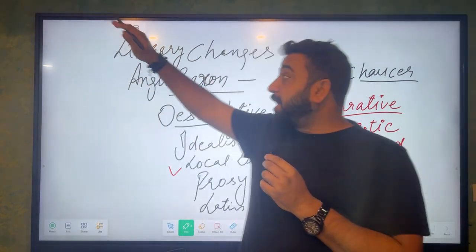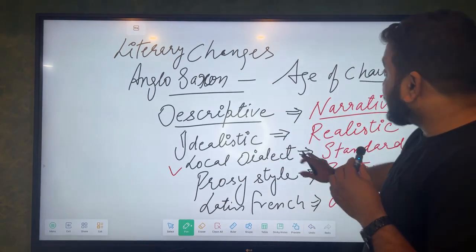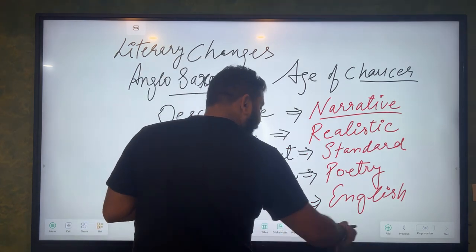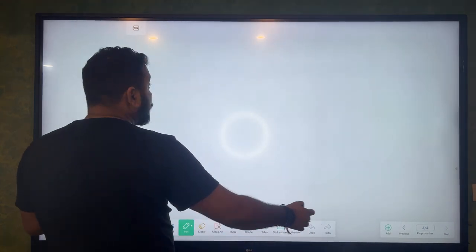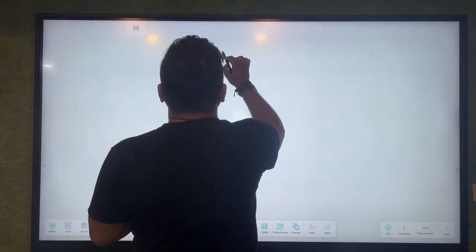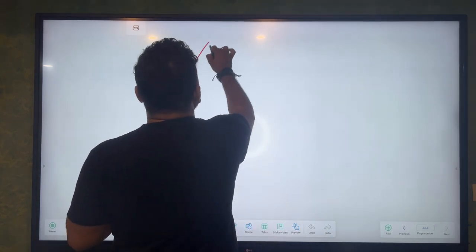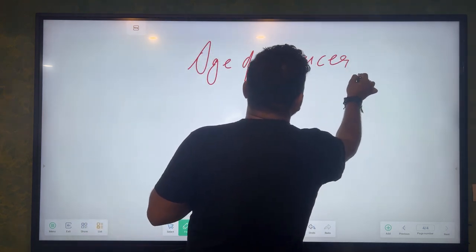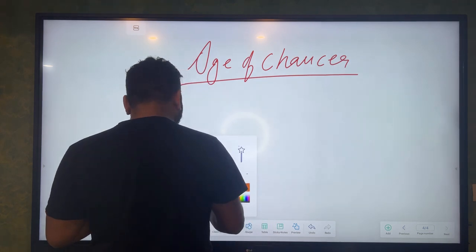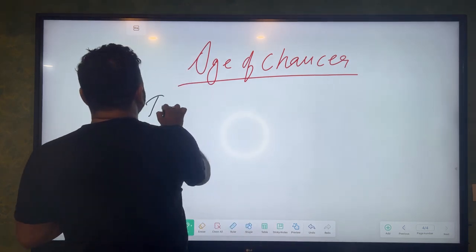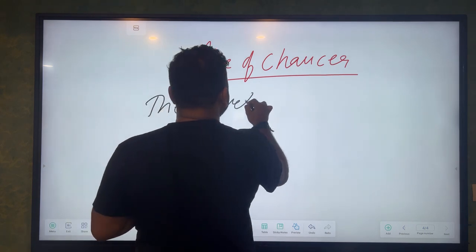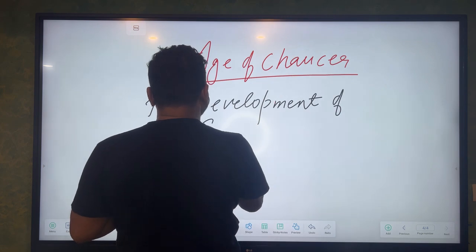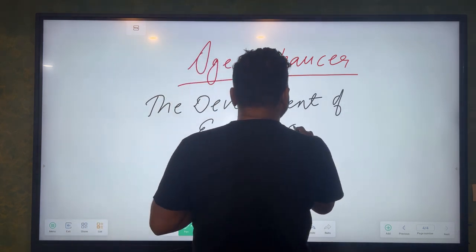Now, these are the literary changes. I hope you have written those points. Now, the important thing that you have to understand, in the age of Chaucer, the most important thing that we have to understand is the development of English as a language.